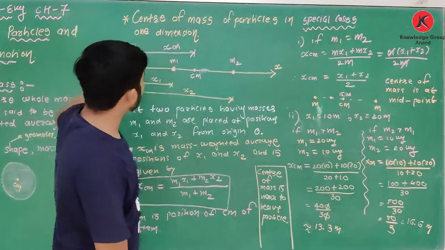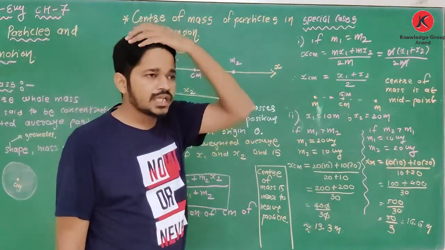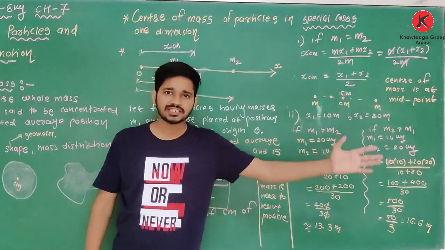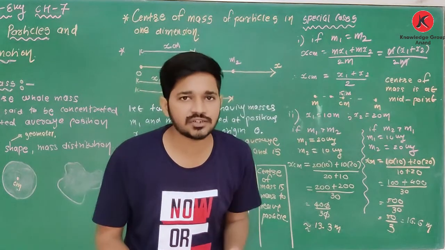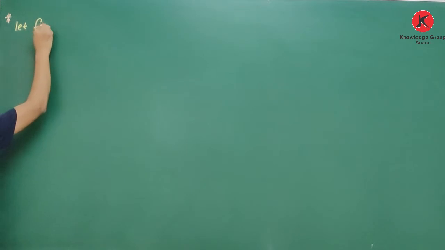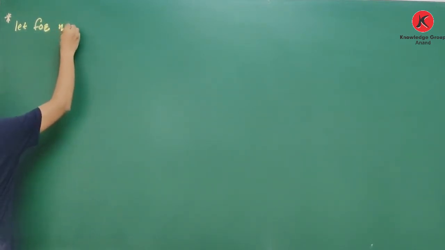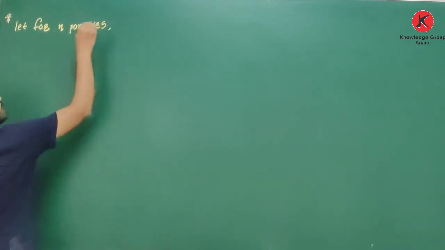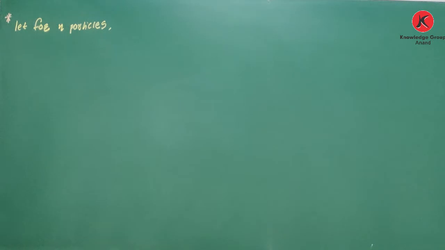Now this theory is for two particles, m1 and m2. If you are given numbers of particles, m1, m2, m3, m4, and so on, then what is the equation for center of mass? That we will see. Now, if we have more than two particles, let us say n particles, then what is the equation to find center of mass?